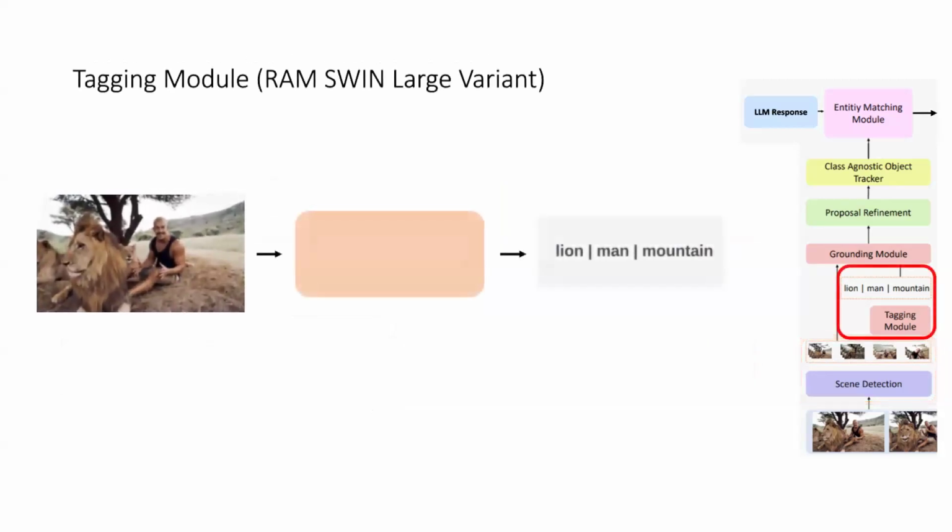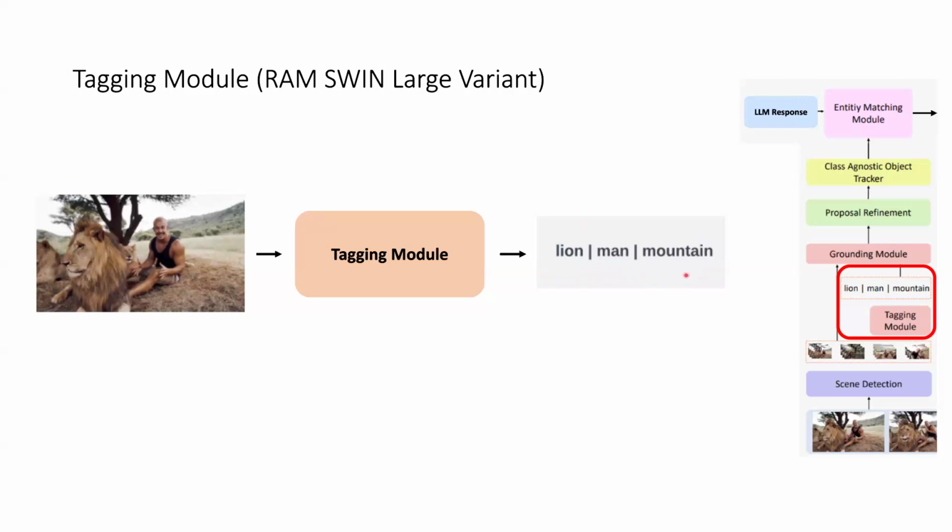The next section is the tagging module, which takes in each frame in the video, feeds it through the tagging module, which then generates a list of objects that are in that image. For example, here our image has a lion, a man, and a mountain, which after we feed through the tagging module does generate that list of objects.